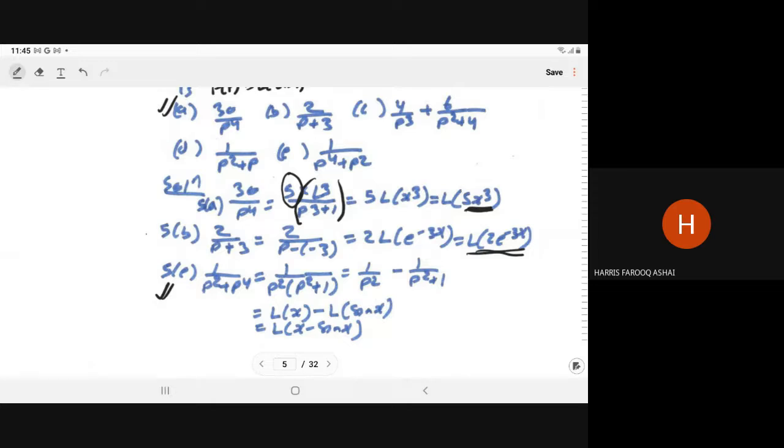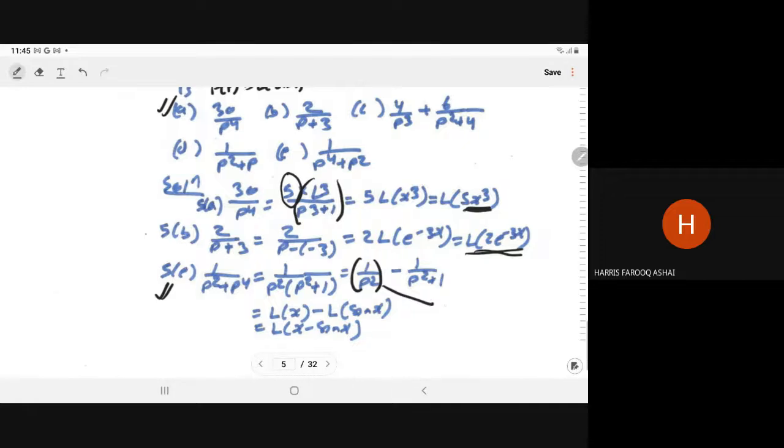So 1 upon p square, here we know that factorial n upon p to power n plus 1 is the Laplace of x^n, so with n equal to 1, this is the Laplace of x.